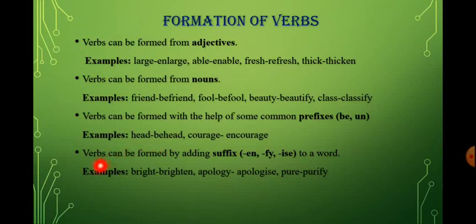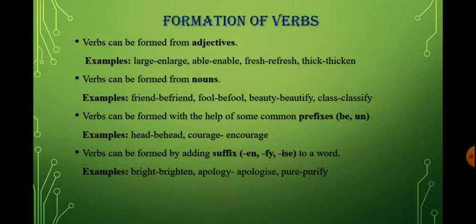The last point is that verbs can be formed by adding a suffix. In the previous point we studied that by adding a prefix we can get another verb, and now by adding a suffix we will get another verb. And what are the suffixes we use? En, fy and ise. For example, bright. What suffix have we added?